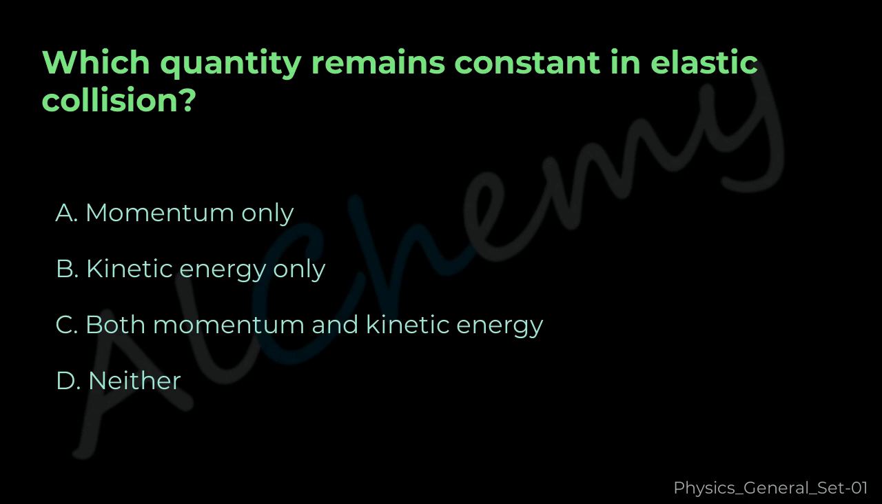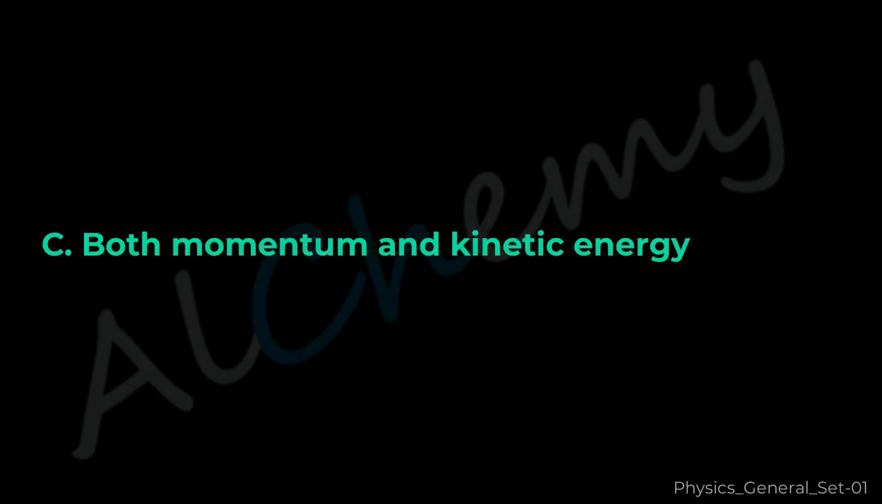Question 15. Which quantity remains constant in elastic collision? A. Momentum only. B. Kinetic energy only. C. Both momentum and kinetic energy. D. Neither. The correct answer is C. Both momentum and kinetic energy.